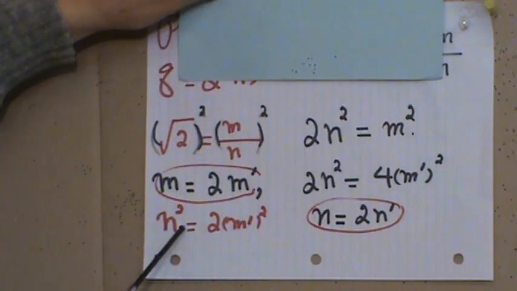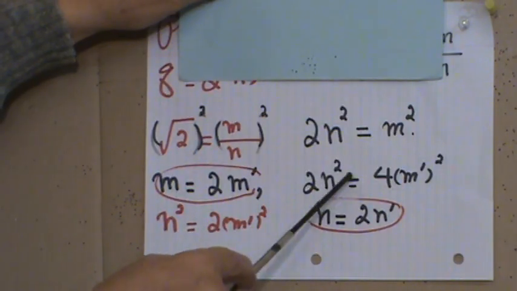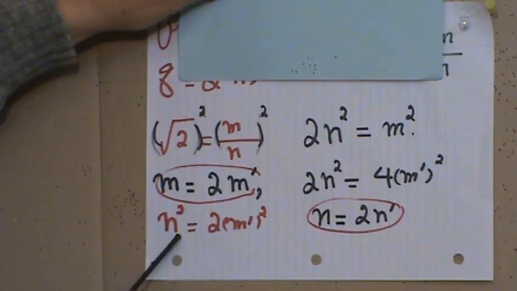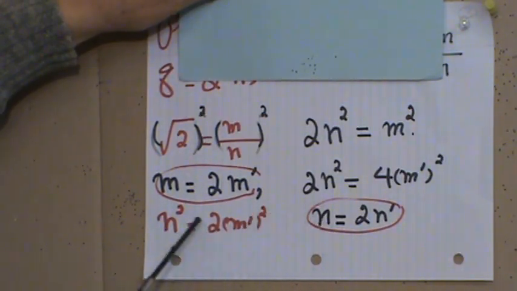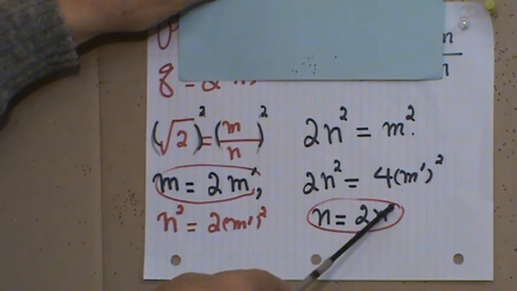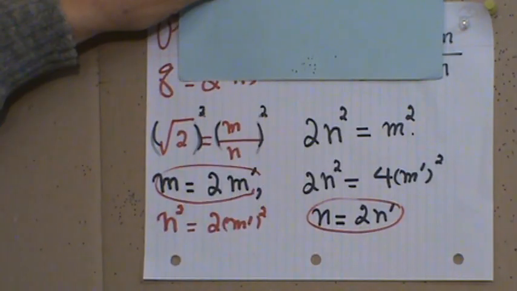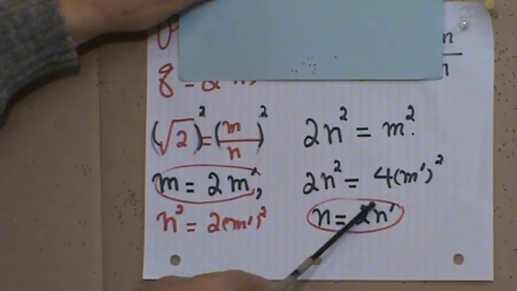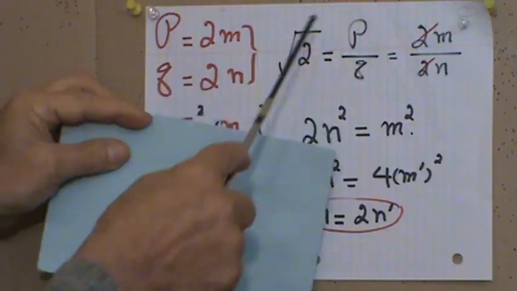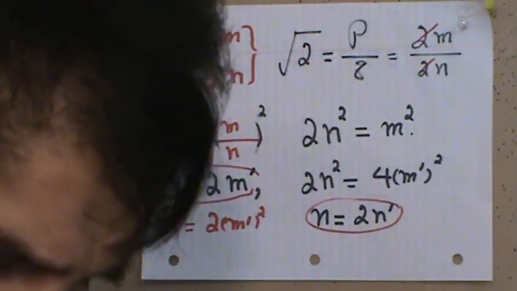So here when we simplify, we divide both sides by 2, we end up with n squared equals 2m prime squared. Is that right? And then n will be what? n is an even number, therefore we write n in 2n prime form. So you see that we write m in this form, exactly what we did before, and we write n in this form, both of them. Now, the same thing is going to repeat again. Now look what happened.